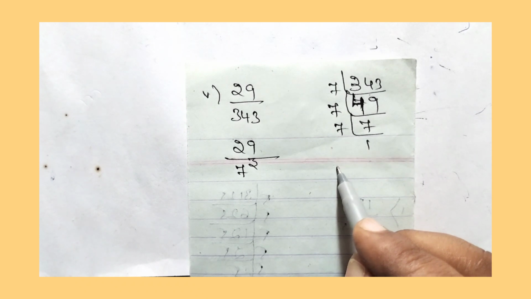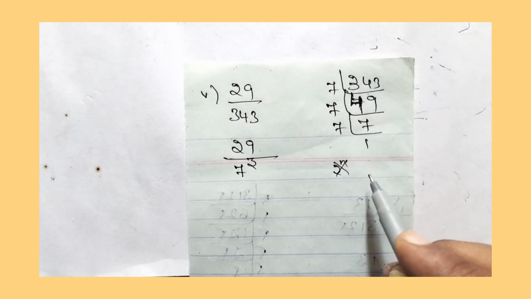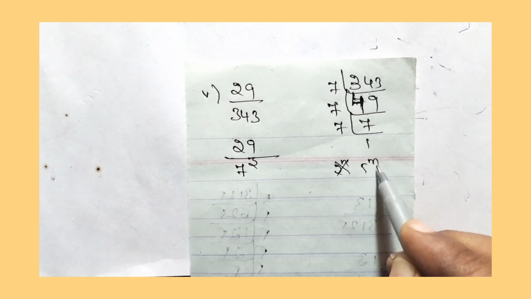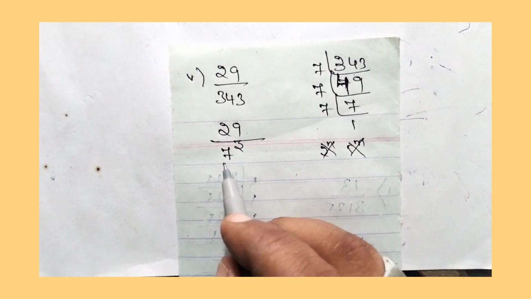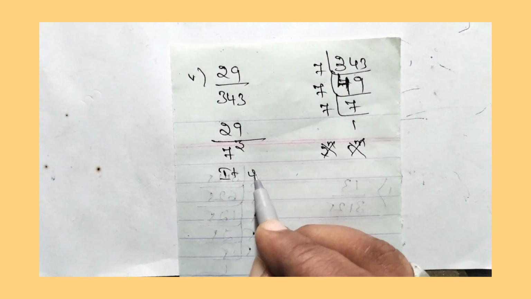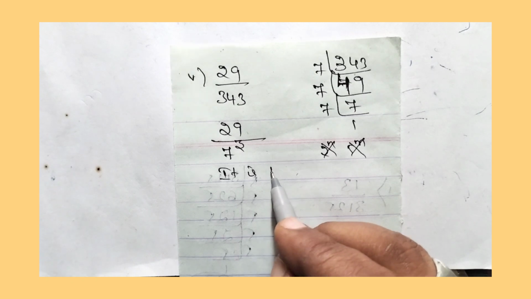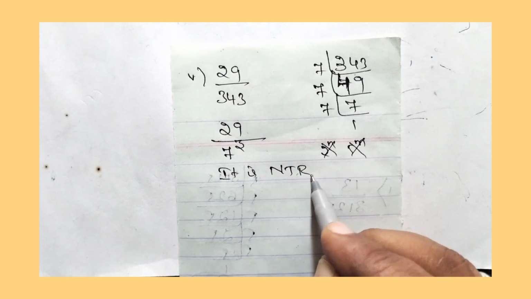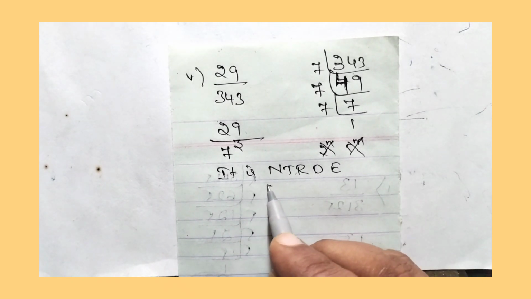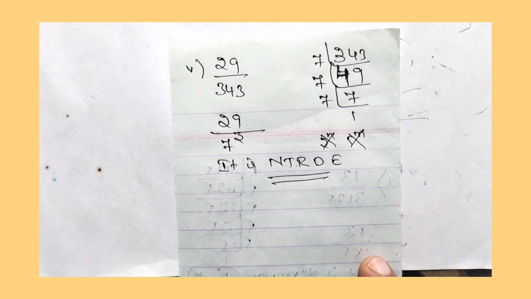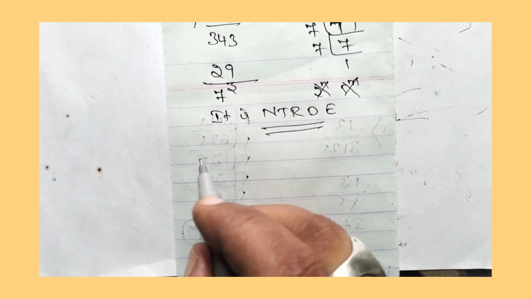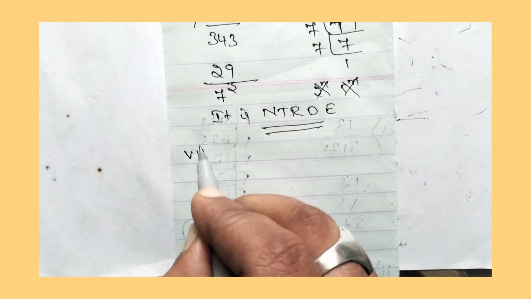Here the denominator is not in the form of 2 to the power of n. It is not in the form of 5 to the power of m. Therefore it is non-terminating repeating decimal expansion. So like this we have to show this one. Then let us move to the sixth question.